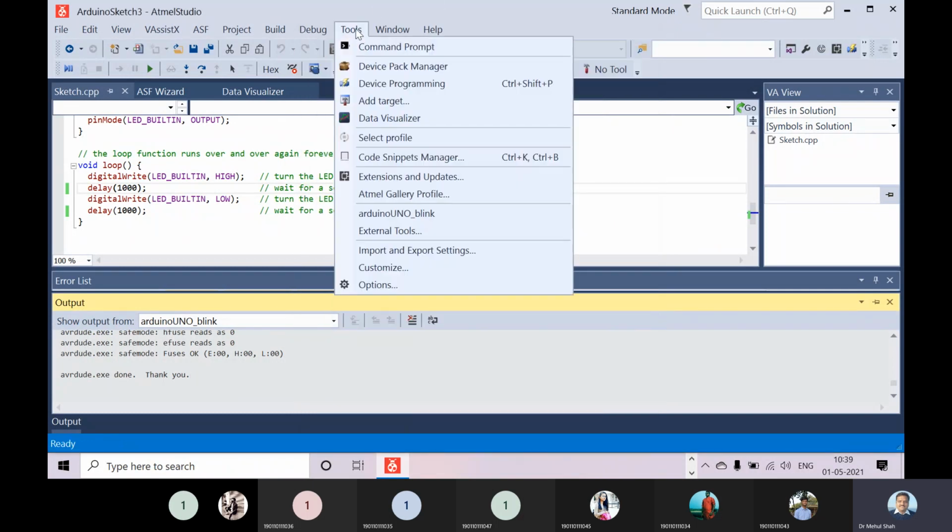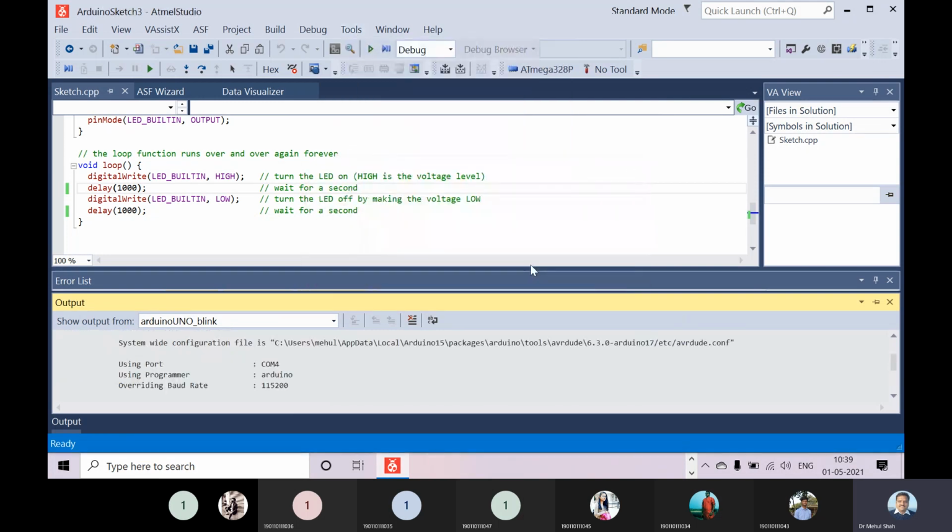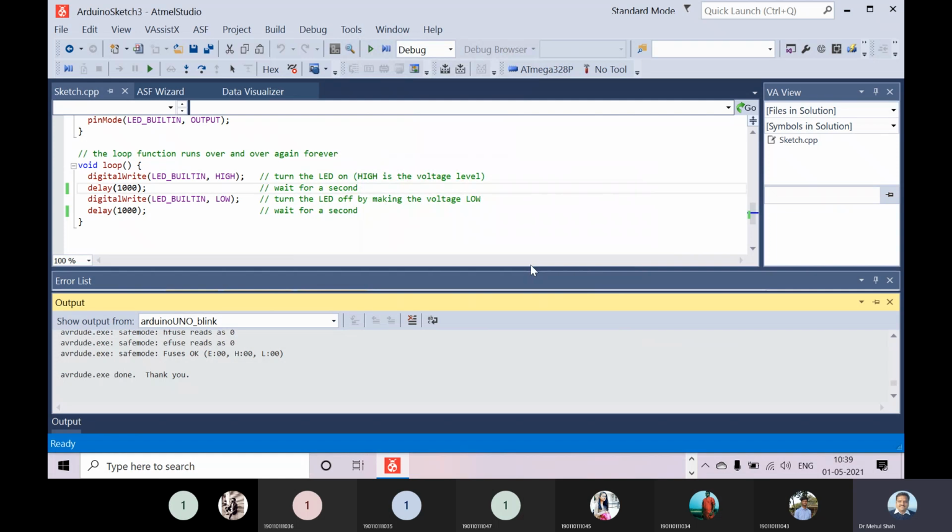Okay, then tools. Okay, now if I make it, it is not becoming 1 second.